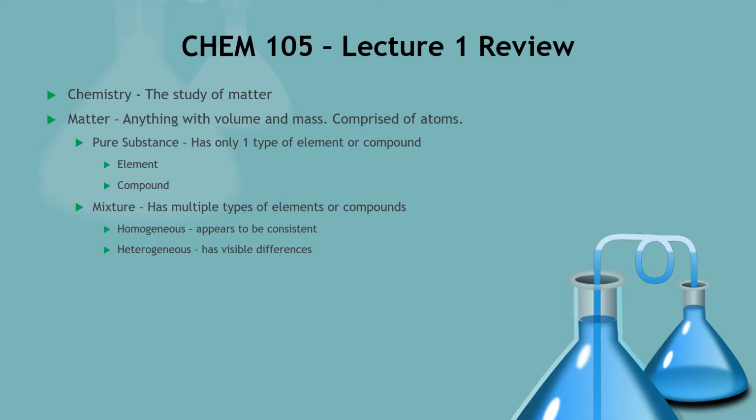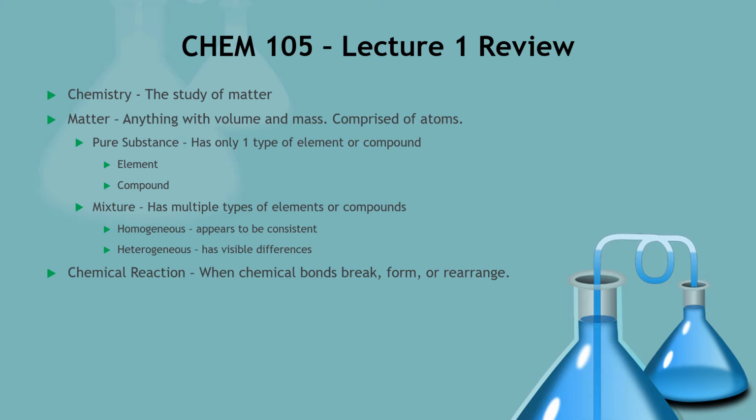A mixture, on the other hand, can be further subdivided into homogeneous and heterogeneous substances. The difference between these is the consistency. If you look at a mixture and it appears to be consistent throughout, then that is a homogeneous mixture. But if there are clear visible differences in the substance, then that is considered to be a heterogeneous mixture.